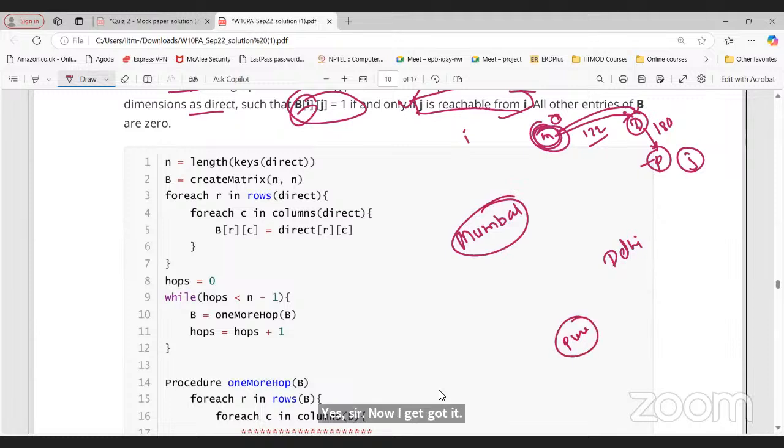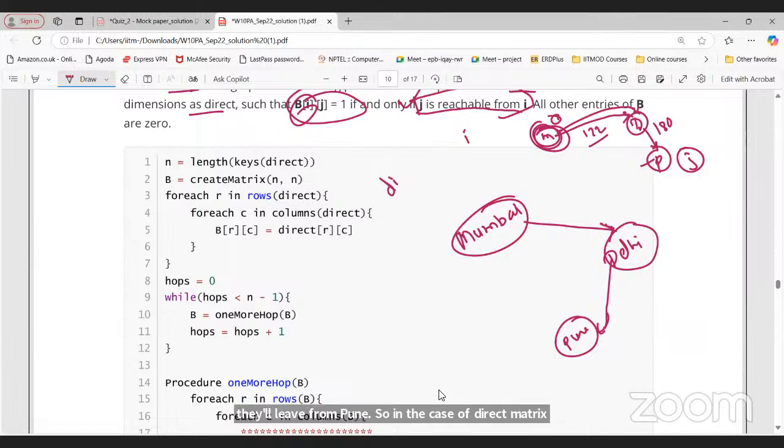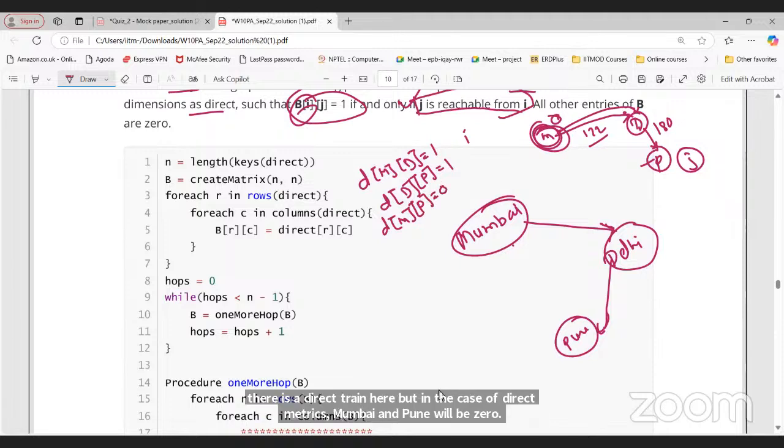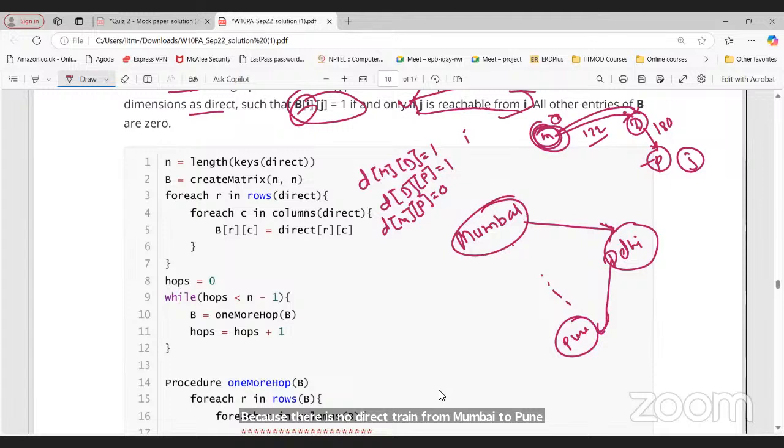I have a train which goes from Mumbai to Delhi. I have a train which goes from Delhi to Pune. That's it, right? So in the case of the direct matrix D, the entry for Mumbai and Delhi will be one. Is it okay? Yes, sir. Again, in the direct matrix, Delhi and Pune will be one because there is a direct train here. But in the direct matrix, Mumbai and Pune will be zero because there is no direct train from Mumbai to Pune.